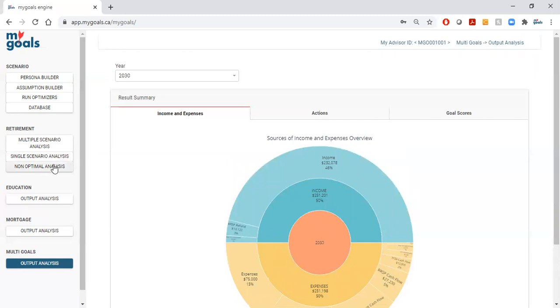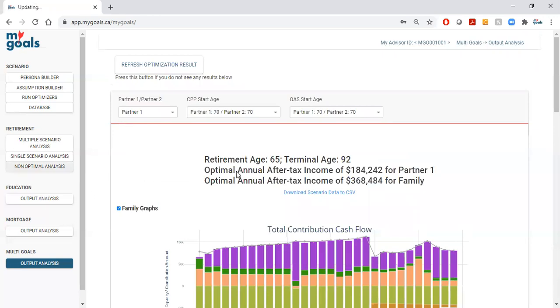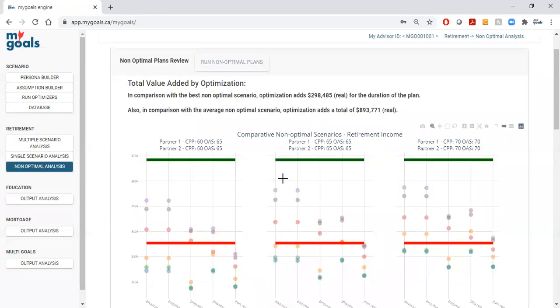Let's look a little at the value of optimization, which I've pre-run here. Again, our red line is the mean of all of these joint spousal contribution and withdrawal strategies.